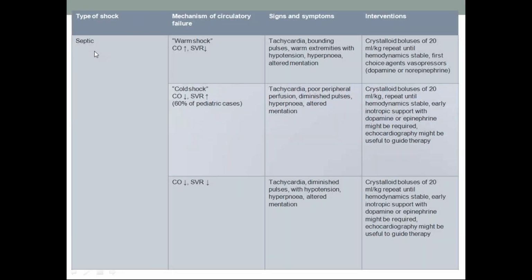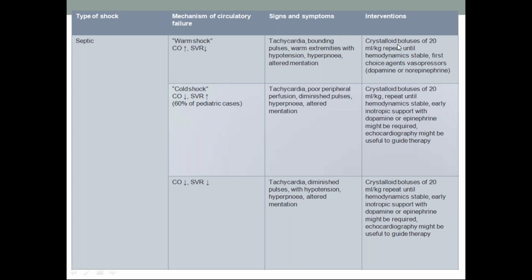Okay, septic shock is described separately. It is a form of distributive shock. We call it warm shock because peripheral systemic vascular resistance is down, vasodilatation will occur and there will be warmness in the peripheries. Initially cardiac output may increase, but once it progresses to cold shock, cardiac output is down and finally it will be going down only. So initially tachycardia, bounding peripheral pulses, warm extremities with hypotension, hyperpnea, altered mentation.